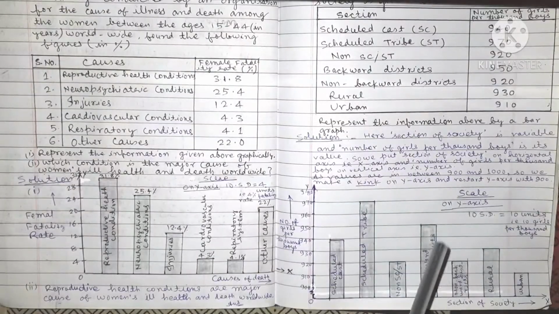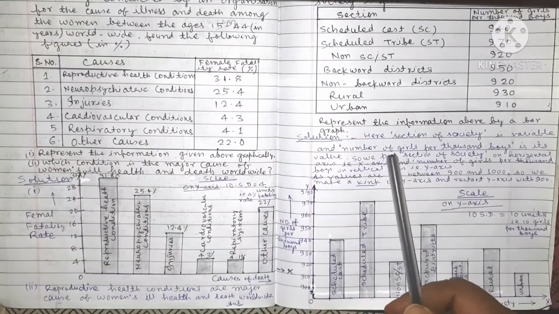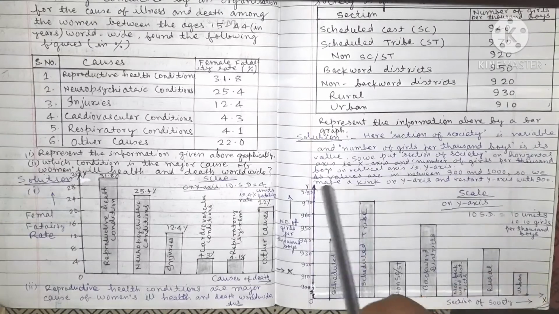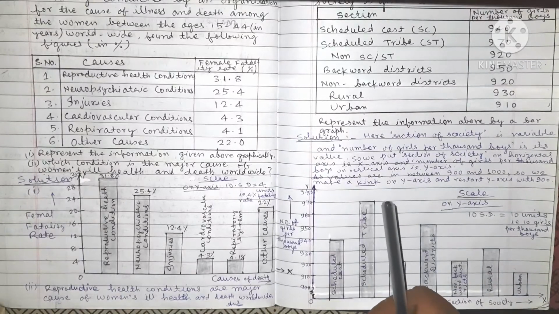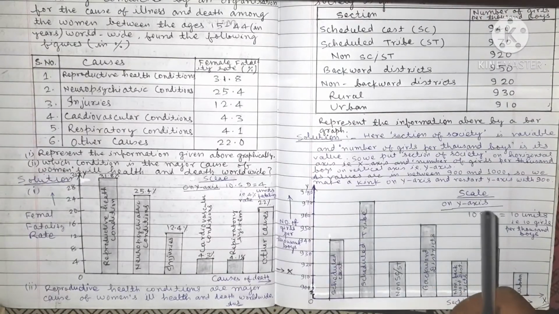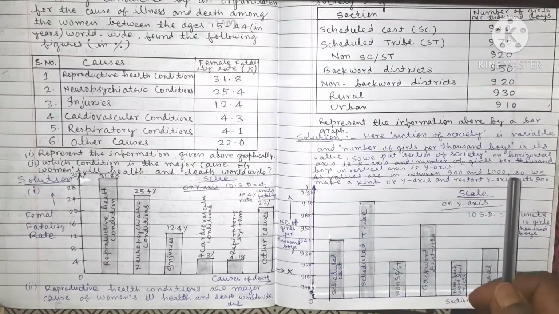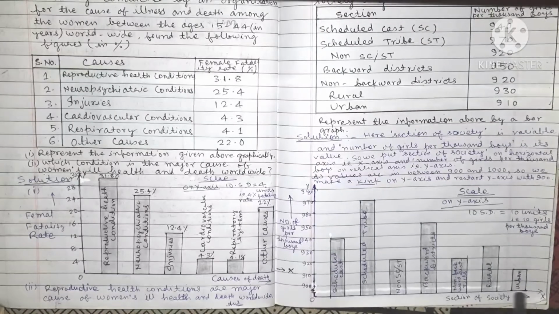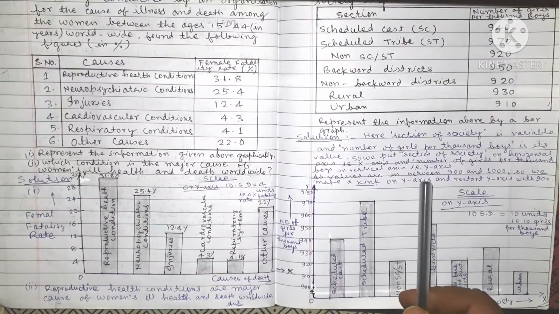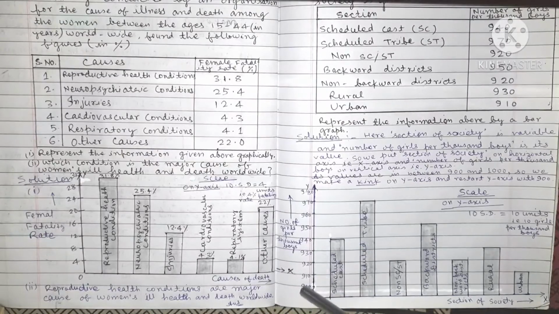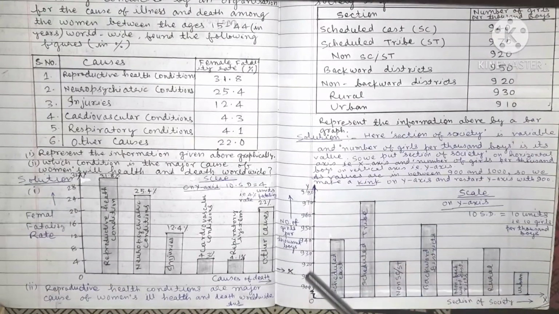For the solution of this question, we see section of society is the variable and number of girls per 1000 boys is its value. So we put section of society on the horizontal axis, that is the x-axis, and number of girls per 1000 boys on the vertical axis, that is the y-axis.